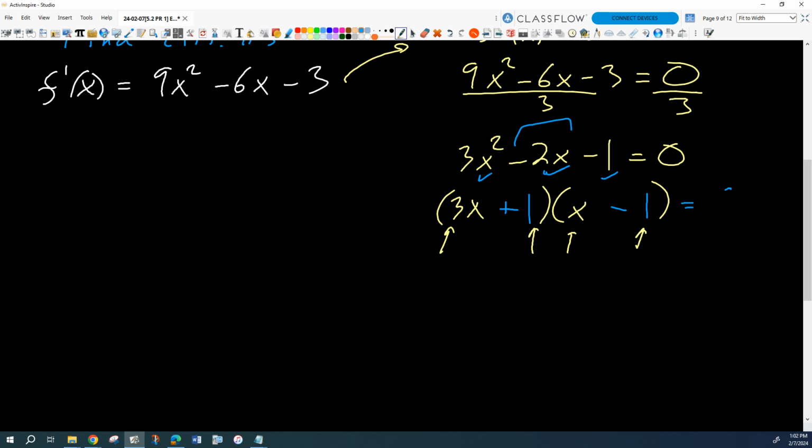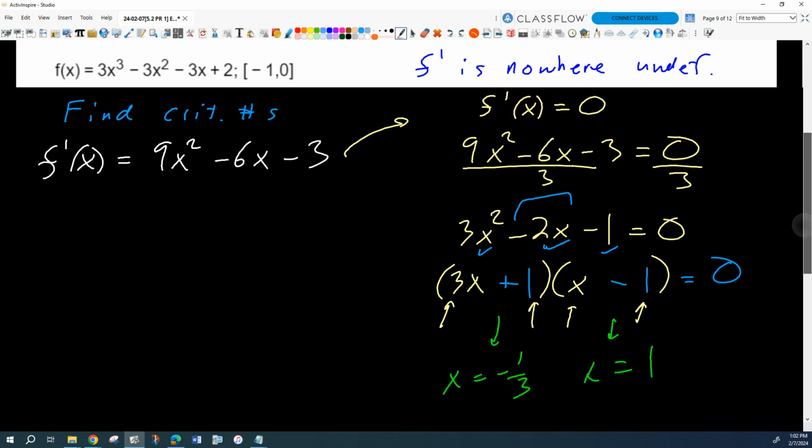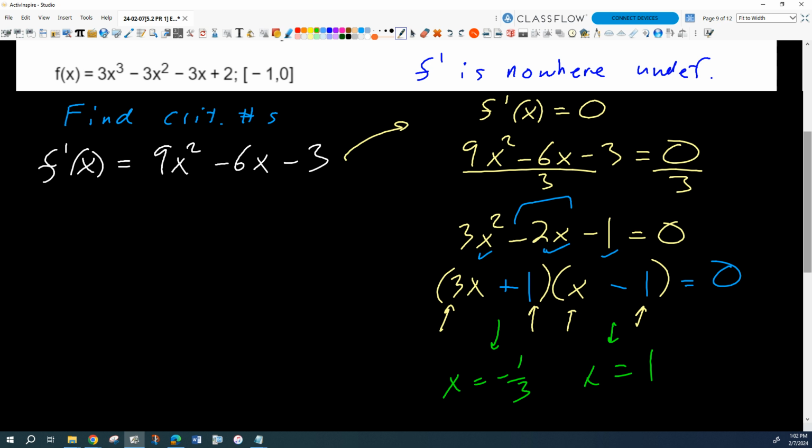So what does this mean then? My zeros are. Okay, one of them is 1. X equals 1. What's the other one? Okay. So which of those critical numbers are we interested in? -1/3, yeah. 1's no good, how come? It's not in our domain, right? It's not in the interval in which we're evaluating or analyzing this function. So this guy we can just cross out. This is the one we keep.